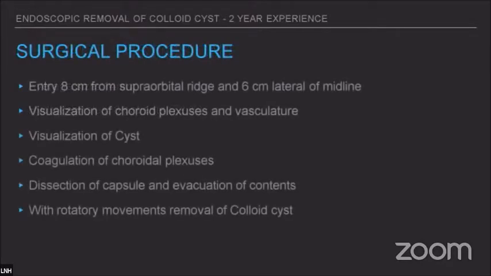So the entry point of our colloid cyst excision was 8 centimeters from the supraorbital ridge and 6 centimeters lateral to the midline. We visualize the choroid plexus and vasculature, and then we visualize the cyst, and then we go on to coagulate the choroid plexus. Then we dissect the capsule, and we evacuate the contents with rotatory movements for the removal of the colloid cyst.